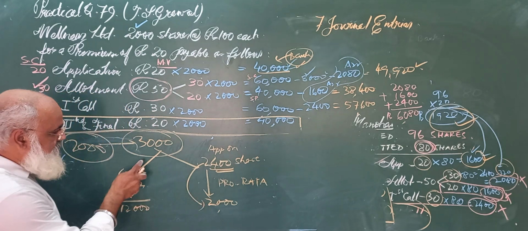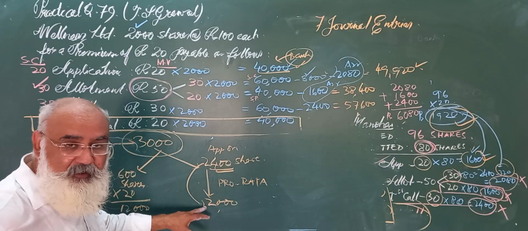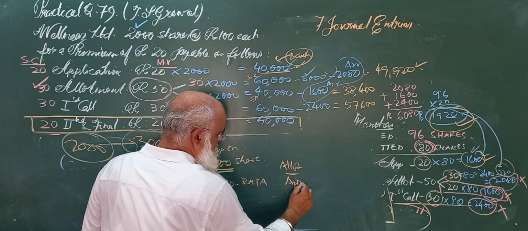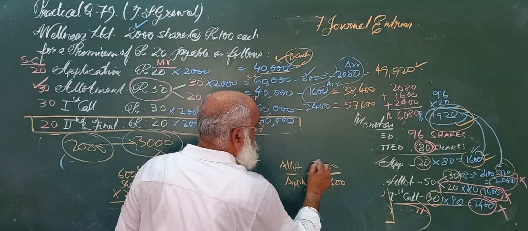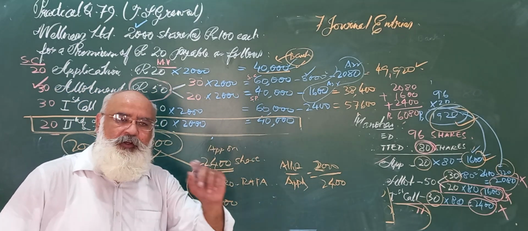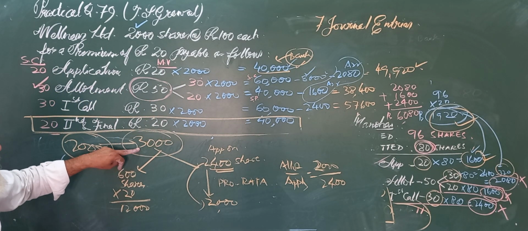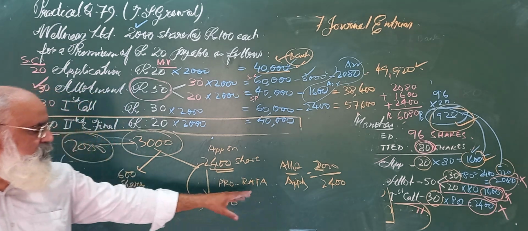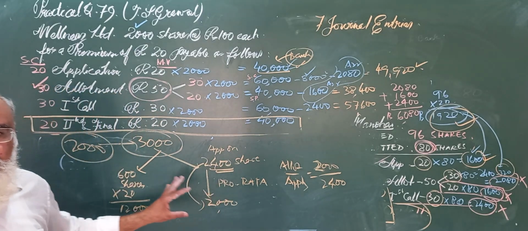So what students do, they compare 2000 with 3000. It will not happen. Now the comparison should be made of allot and apply, between 2000 and 2400. If someone writes 2000 and total apply 3000 and finds the ratio, fundamentally you will make a mistake. Because only out of this, 600 shares were refused. Those shares which are refused are not considered for finding the pro rata ratio. So I am sure you will not make a mistake in this.